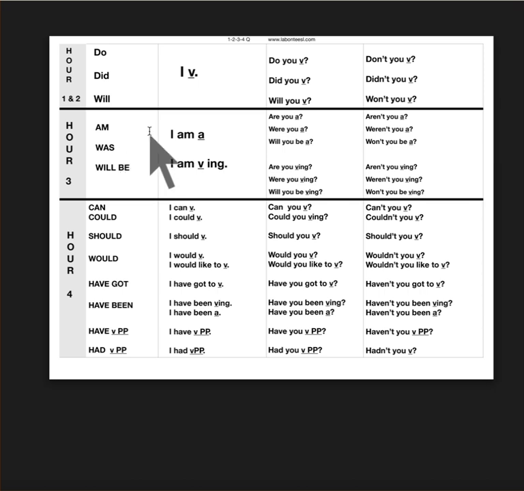And in the first 2 hours, it's just do, did, and will. And in the third hour, when you have patterns with using the verb to be, that comes in front, and do, did, and will are not used. In hour 4, we introduce to the students the only exceptions to this rule.